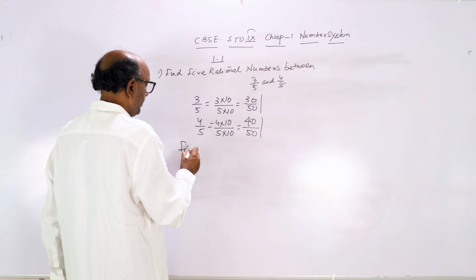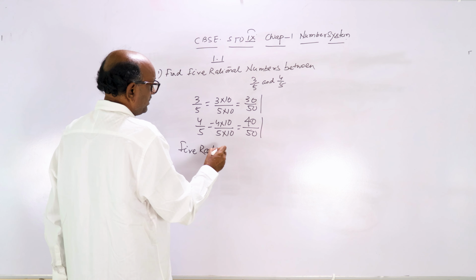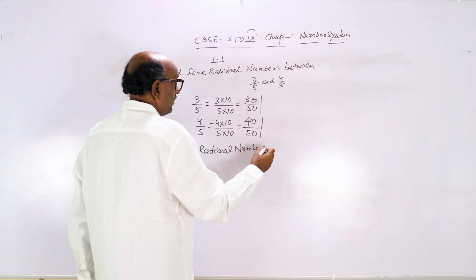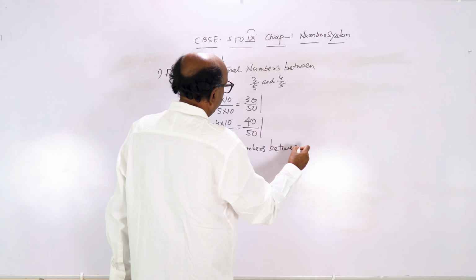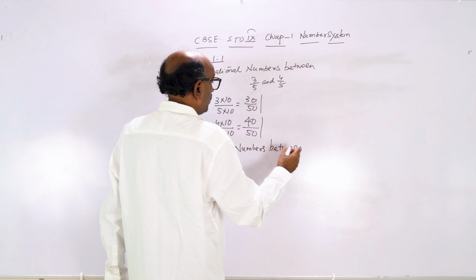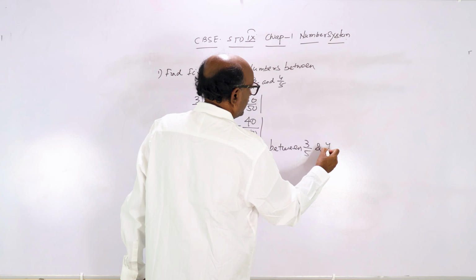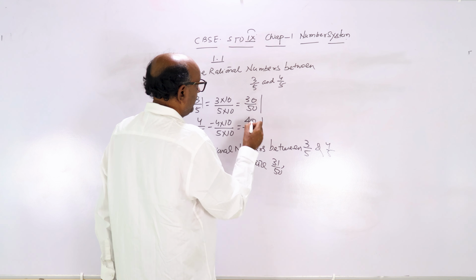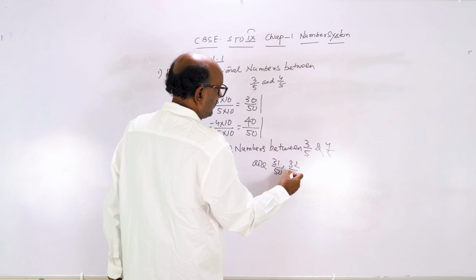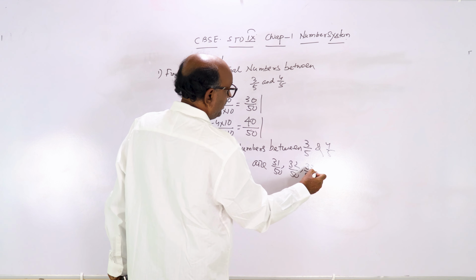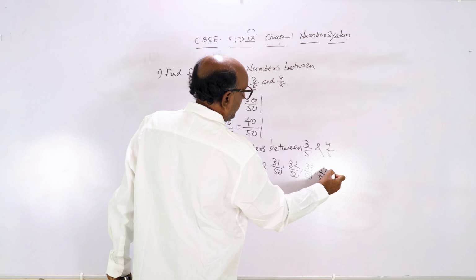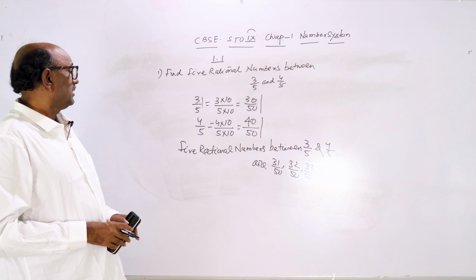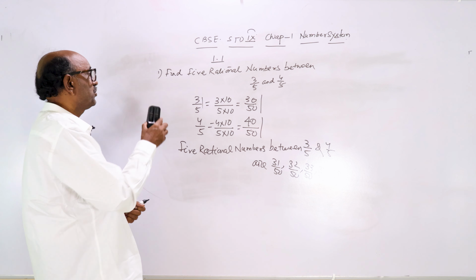So the 5 rational numbers between 3 by 5 and 4 by 5 are 31 by 50, 32 by 50, 33 by 50, 34 by 50, 35 by 50. Clear? So this is question number 3. Now write some short questions.